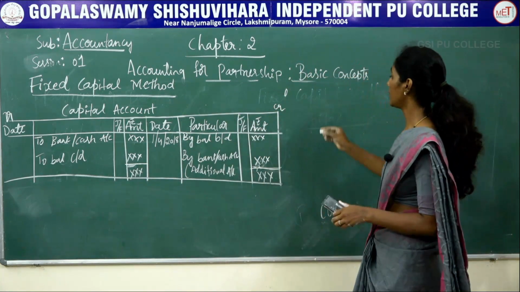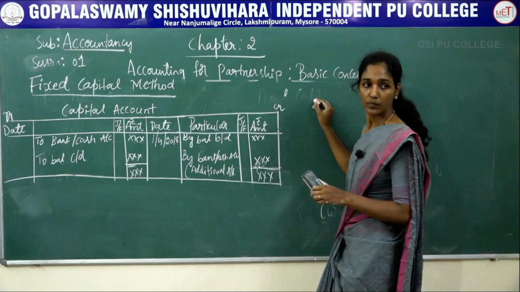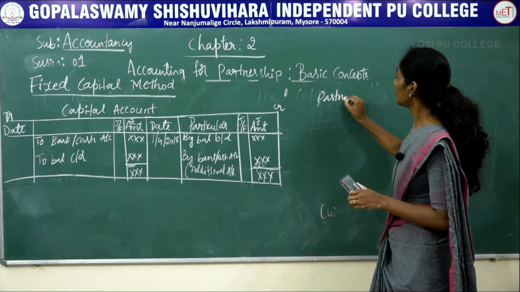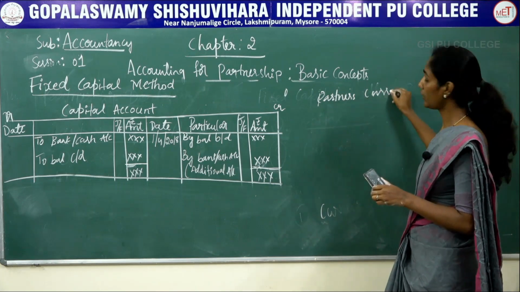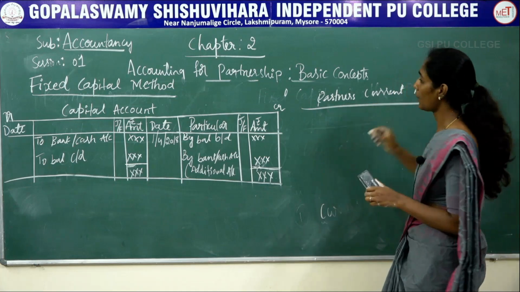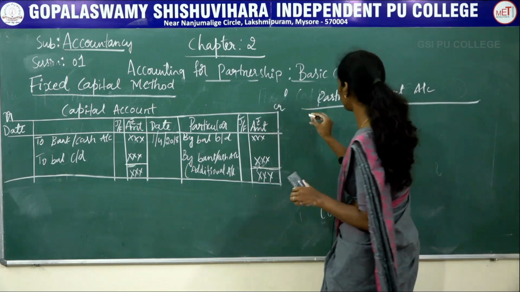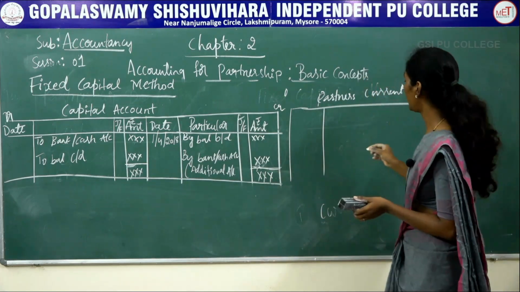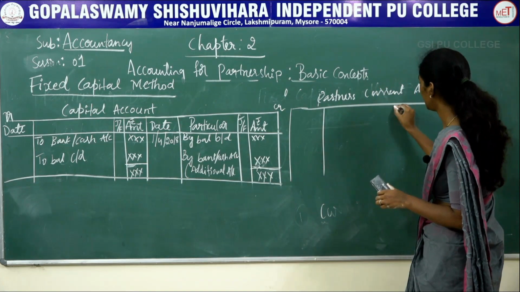The next is partner current account under fixed capital method. The same format should be followed.